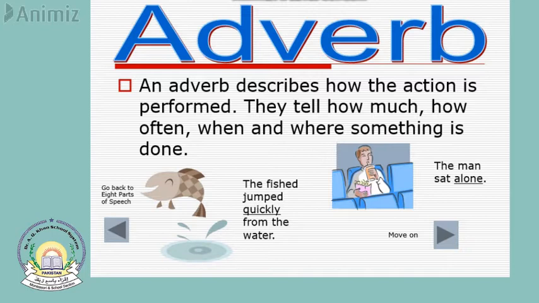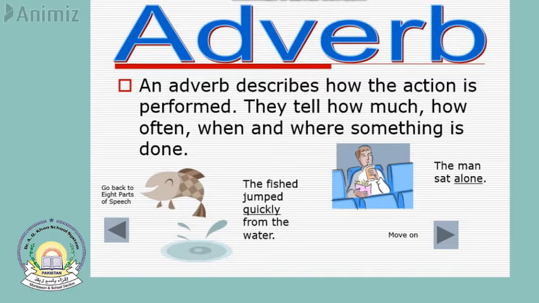It gives details about the verb, like how the action is performed. They tell how much, how often, when, where something is done.